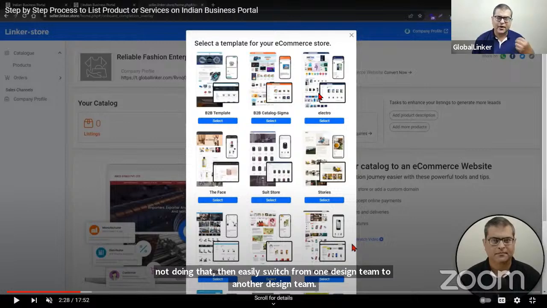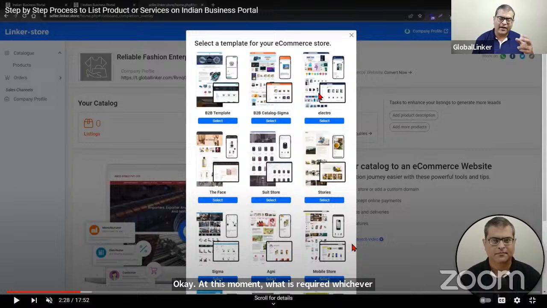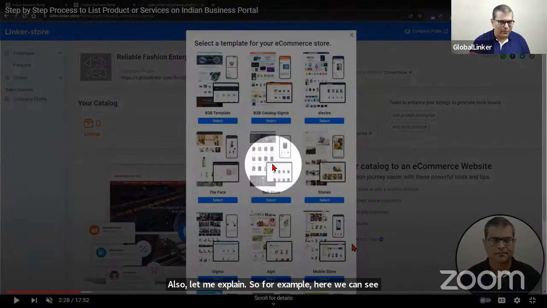At this moment, whichever design you're liking, you can select that. The second, it is not a question, but it is sort of a confusion that people get. They feel that a particular design theme is only for one type of product. Let me explain. For example, here we can see apparels, formal wear.